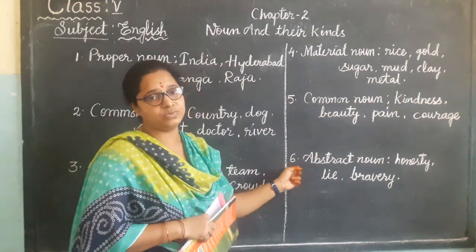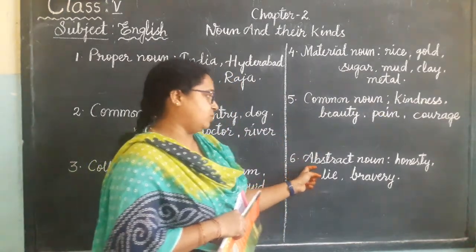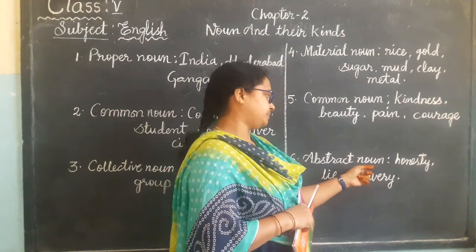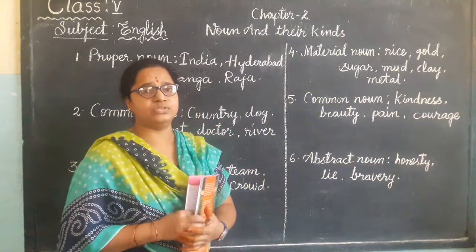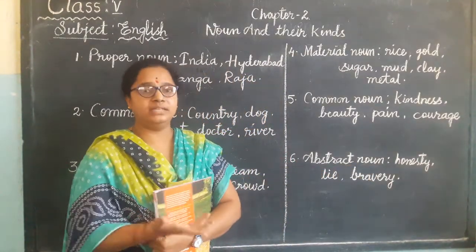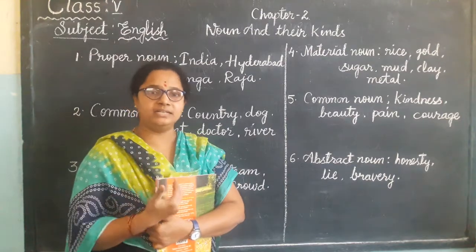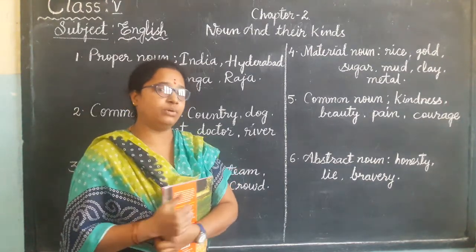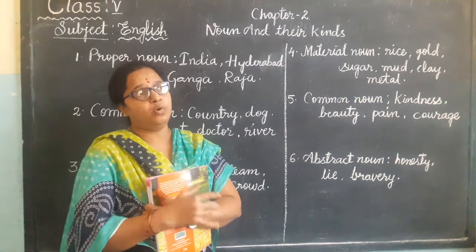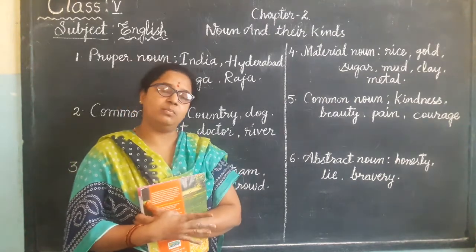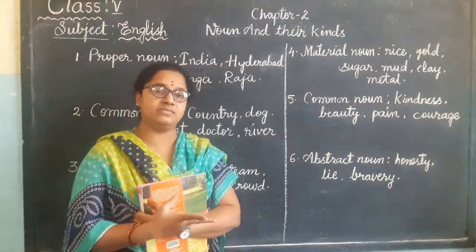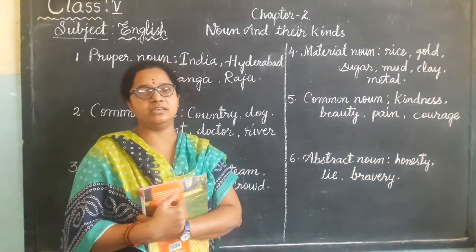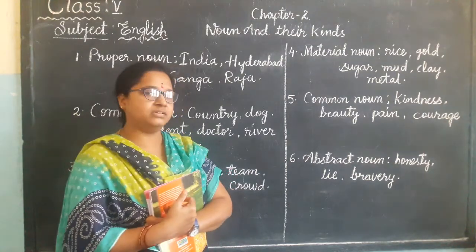Now again the last one, children. This is called abstract noun. What is an abstract noun, children? The quality or the thing which we can't see but we can feel. Now suppose a boy is very honest or very hardworking or very brave. Can we see his bravery or honesty?